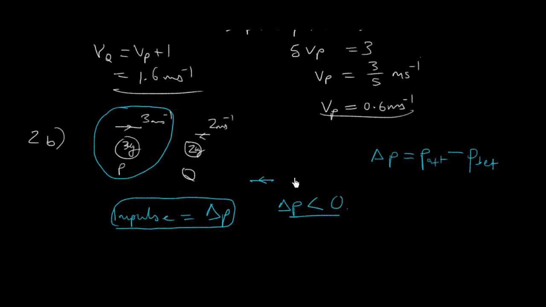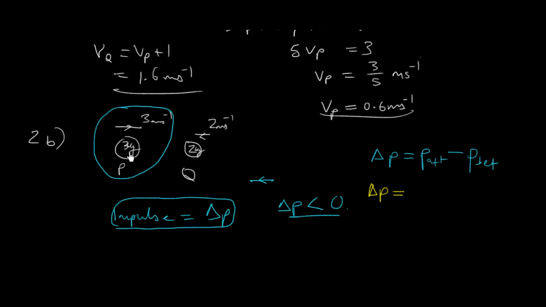right? I don't know if you can see this color very clearly. I'm going to change to a brighter color. So change in momentum, which is impulse, right, equals, I'm not going to write it like that because that looks strange, but hopefully you can see that this is impulse. Okay, from here the examiner already knows what you're talking about. So momentum after is 0.6 times its mass.